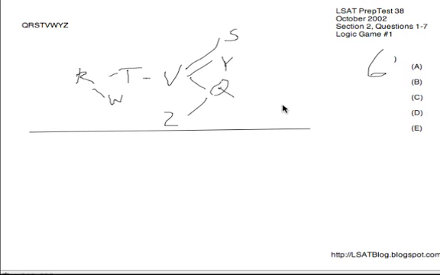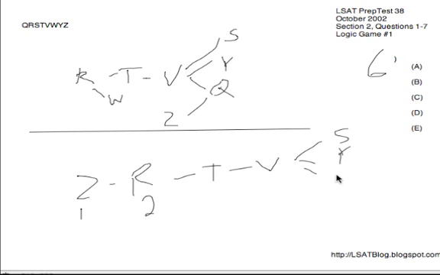Next, number 6, if R was on 2, that is automatically forcing Z to be on 1, because that's the only way R could ever be on 2. Then we've got basically everyone else going as they typically do, T before V, and then S, Y, Q coming after the V, and then we're basically going to have W floating anywhere after R. So W could be anywhere from 3 through 8 as far as we know right now.